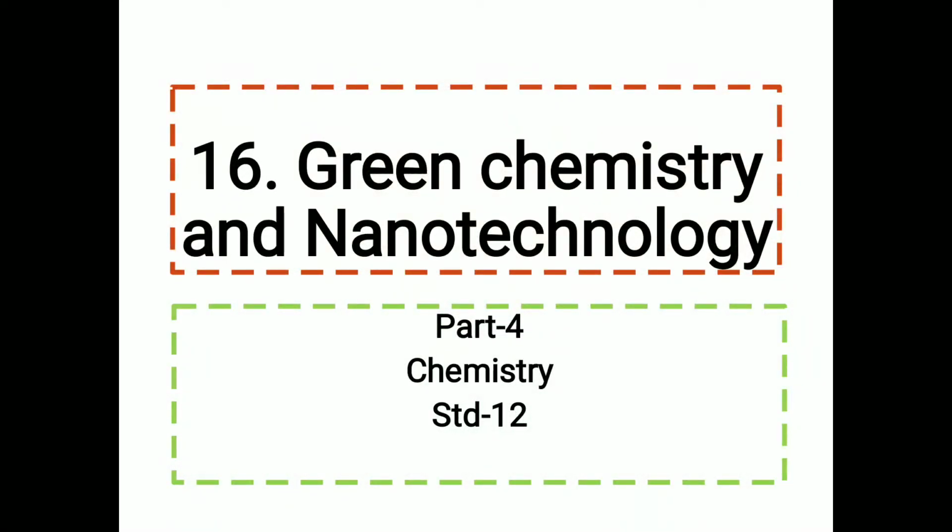We are studying chapter 16 of chemistry, that is green chemistry and nanotechnology. We have already completed green chemistry and now we are studying nanotechnology. In the previous part we studied what is meant by nanotechnology and the definition of nanochemistry.